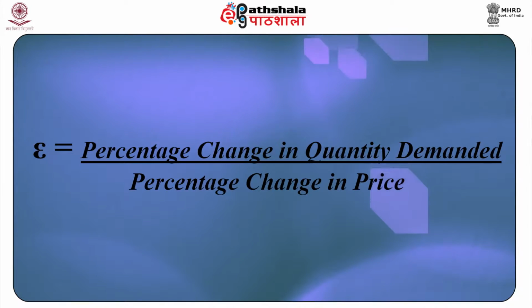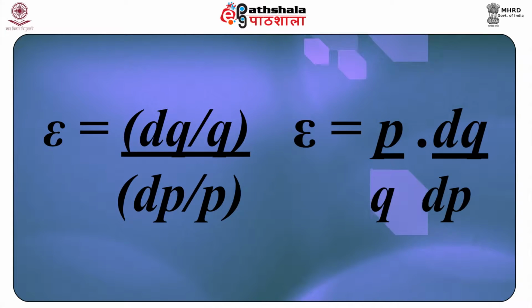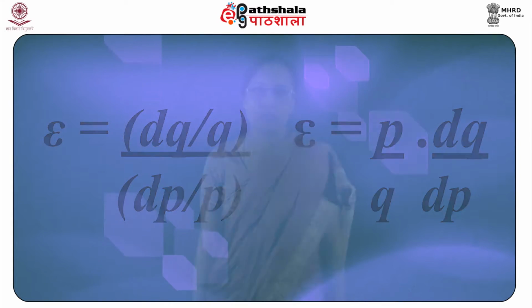The formula for price elasticity can be written as percentage change in quantity demanded divided by the percentage change in price, which may also be written as dQ/Q divided by dP/P. Note that the law of demand implies that dQ/dP is negative, while P and Q are positive. So, with negatively sloping demand curves, elasticity would be a negative number. In some contexts, it is common to introduce a minus sign in the formula to make this a positive number.